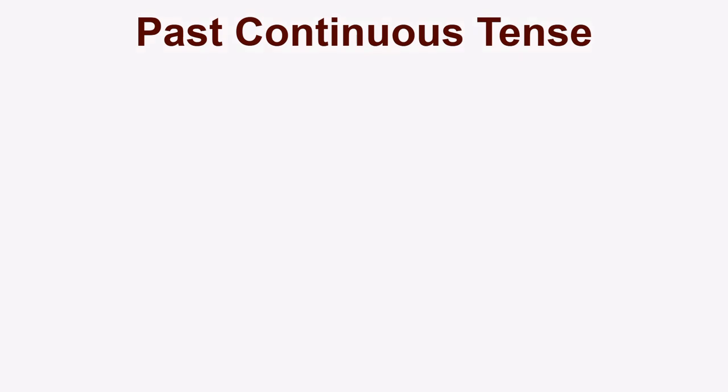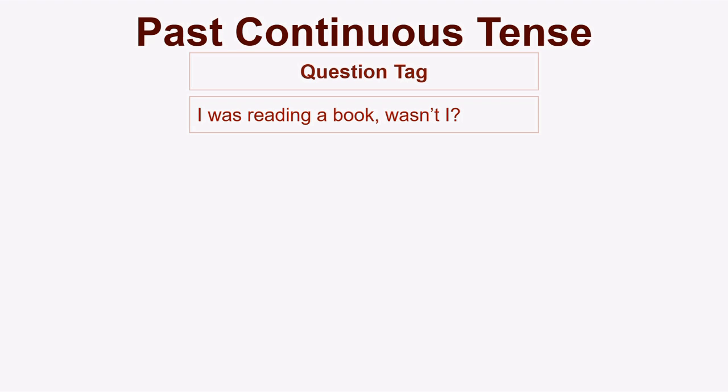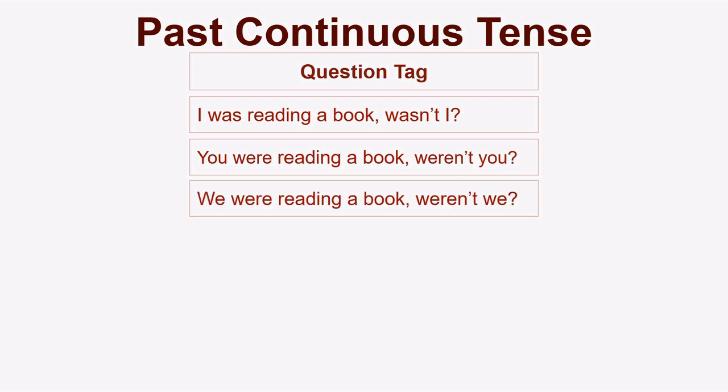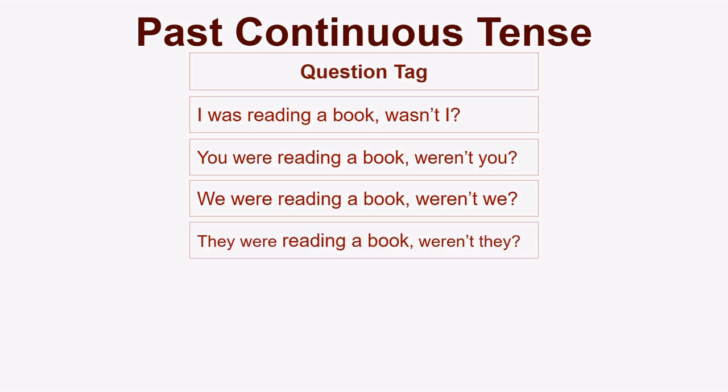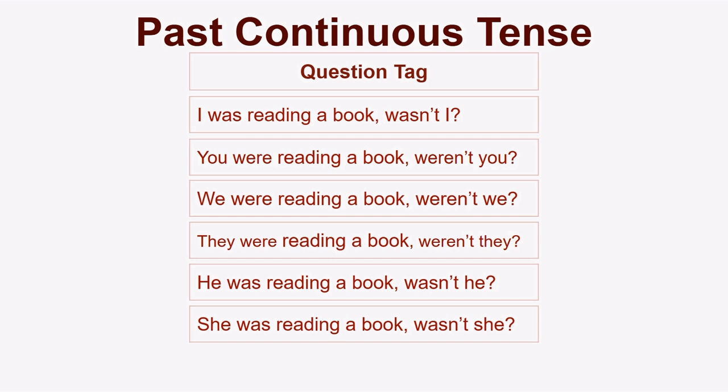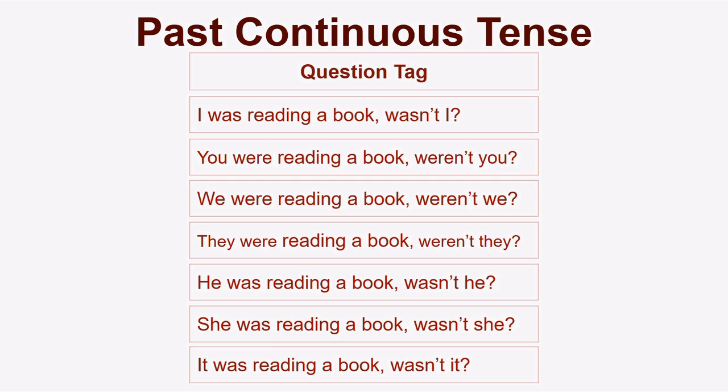Past continuous tense. Question tag. I was reading a book, wasn't I? You were reading a book, weren't you? We were reading a book, weren't we? They were reading a book, weren't they? He was reading a book, wasn't he? She was reading a book, wasn't she? It was reading a book, wasn't it?